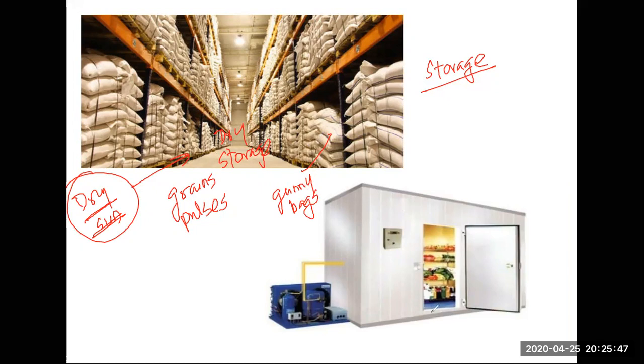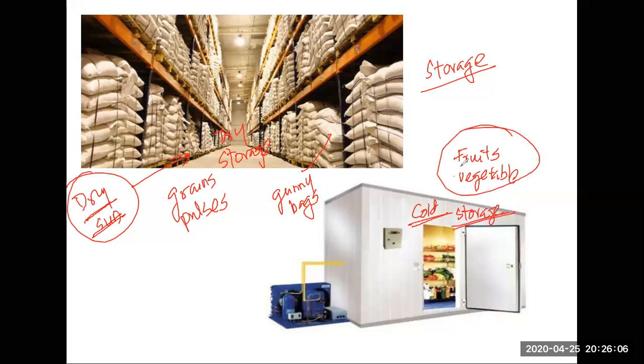Okay, and if it's perishable items like fruits, you can't keep fruits outside for a long time. They overripen and decompose. How about vegetables? Fruits and vegetables are stored in cold storage. This is called cold storage. Cold storage is for perishable food items like fruits and vegetables, and this other storage is for the dry food items like grains and pulses.